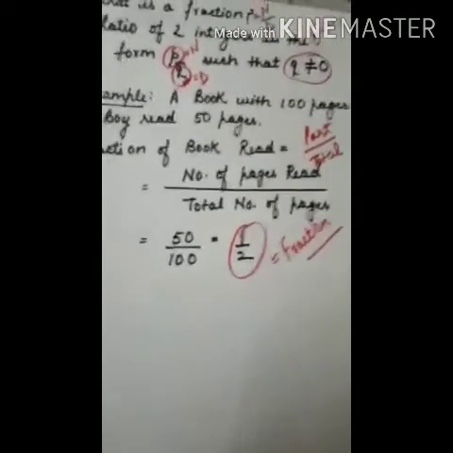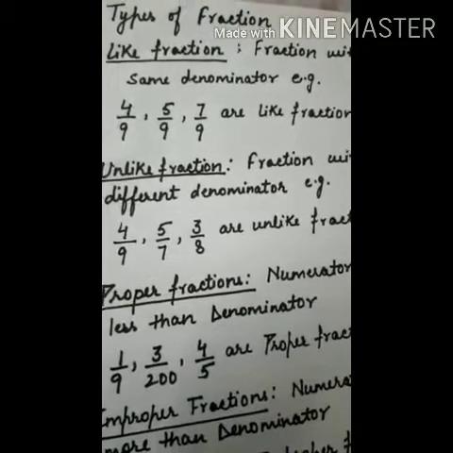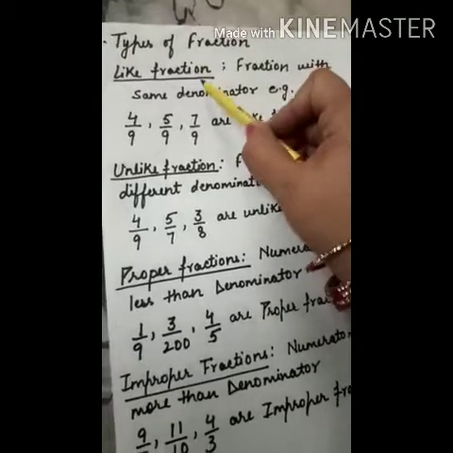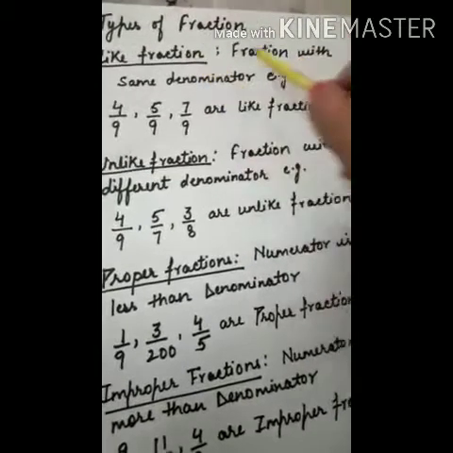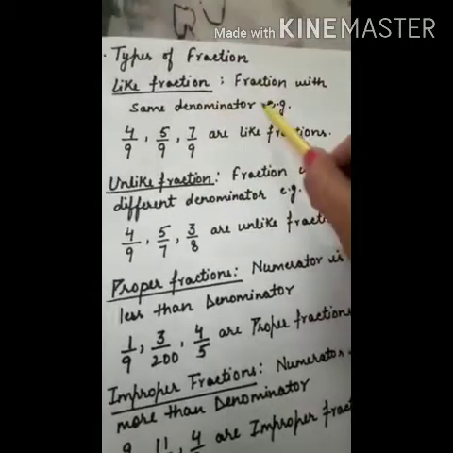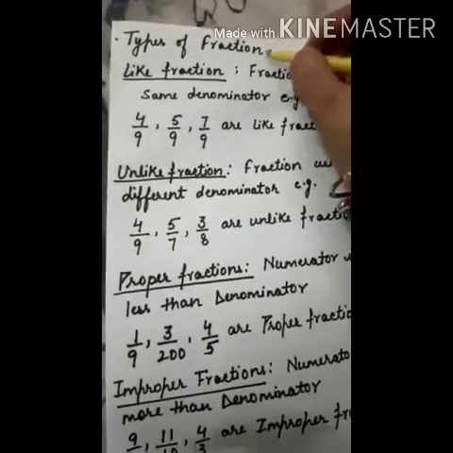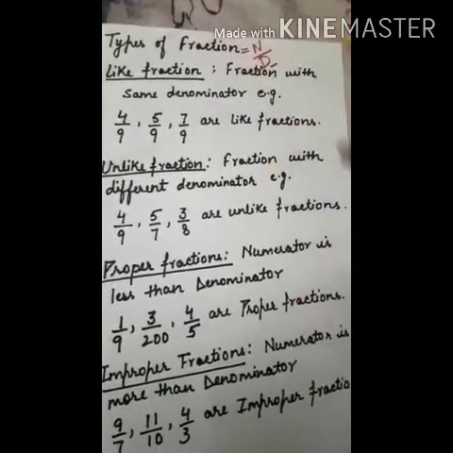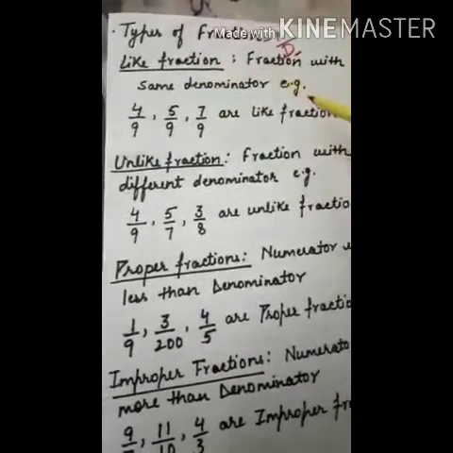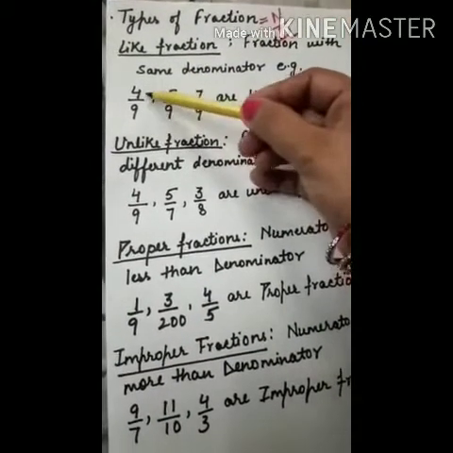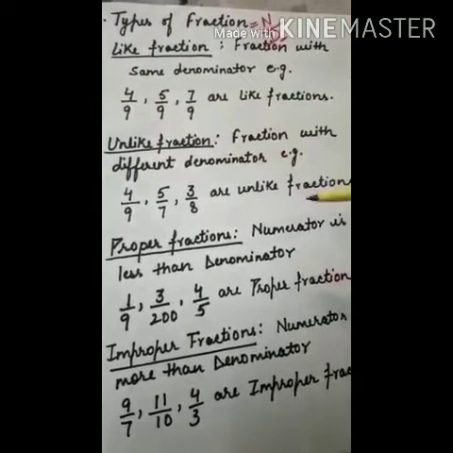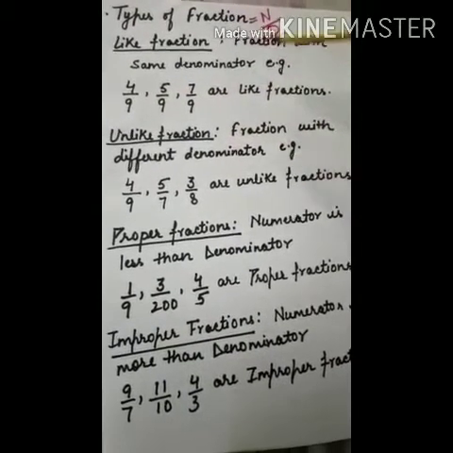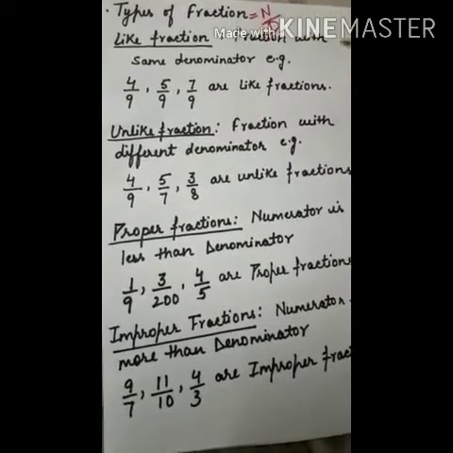Now let's move ahead to the types of fractions. What are the different types of fractions that we have? The first one is like fractions. By like fractions, we mean the fractions with the same denominator. Like I said, a fraction is always numerator upon denominator. If the denominator is the same, then these are like fractions. For example, we have 4 upon 9, 5 upon 9, 7 upon 9. All these fractions have 9 as their denominator. They have a common denominator, so they are like fractions.